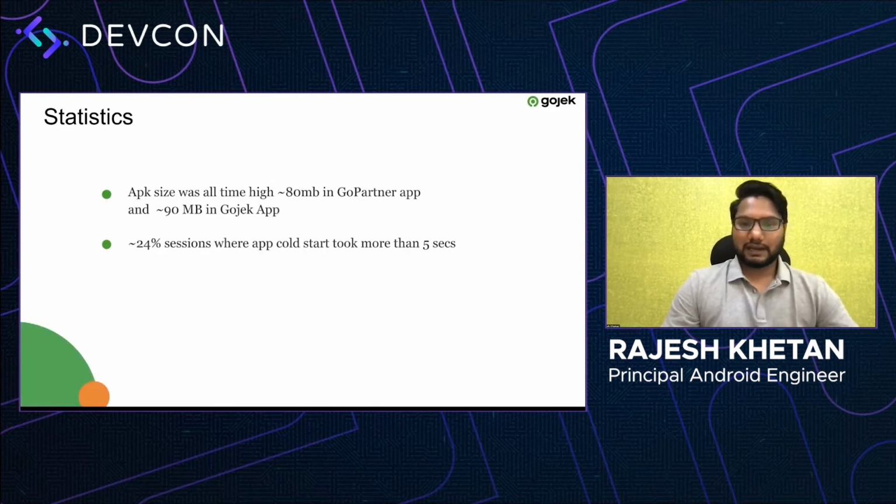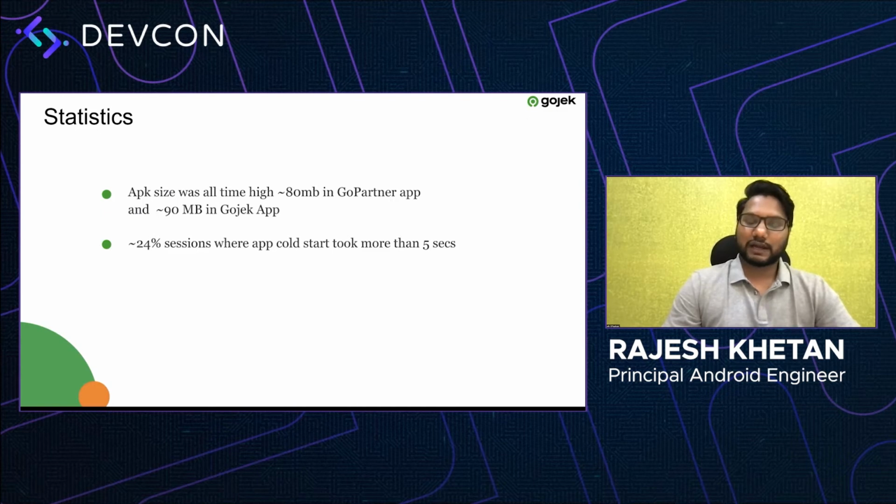And let's look into some stats. At a point in time, our APK size for the Go Partner app was around 80 MB, and for the Gojek app, it was reaching 90 MB, which was an all-time high for us, and it was never stopping. It was just increasing and increasing. And also, if you look at the cold start sessions, we had around 24 percent of sessions which were taking more than 5 seconds for the app to start. So this might not again be a problem for premium devices, but these were actually a problem for low end devices.